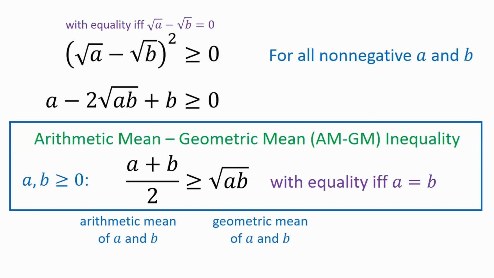The AM-GM inequality can be used in many different ways. One way is this. Say we know something about the product ab, then the inequality can tell us something about the minimum of a plus b. Or if we know something about, say, the value of the sum a plus b, then the statement can give us the maximum of the product ab.